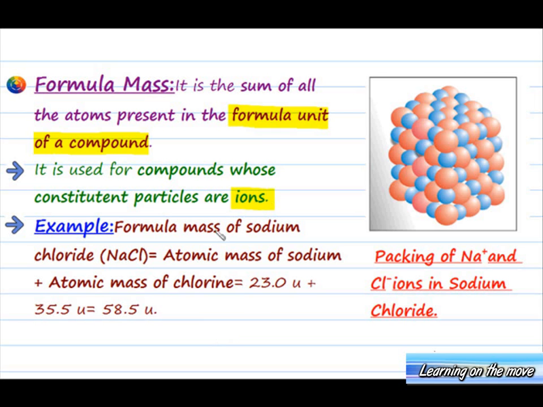An example is the formula mass of NaCl, which is atomic mass of sodium plus atomic mass of chlorine. Atomic mass of sodium is 23.0 units and atomic mass of chlorine is 35.5 units. Added together it gives 58.5 units. This is the packing of Na plus and Cl minus ions in sodium chloride, and the formula mass of sodium chloride is 58.5 units.